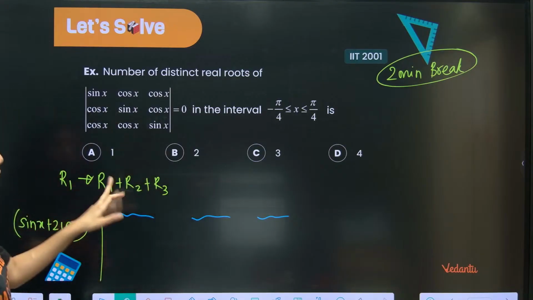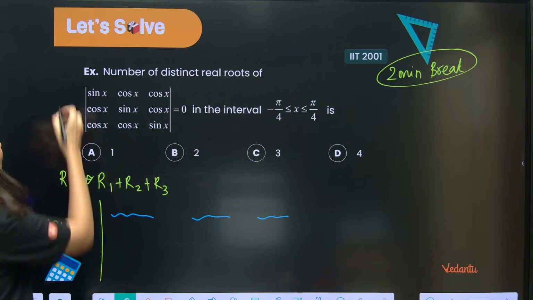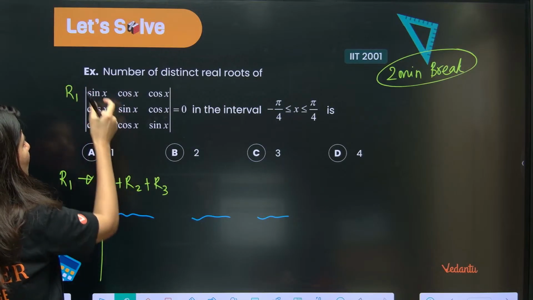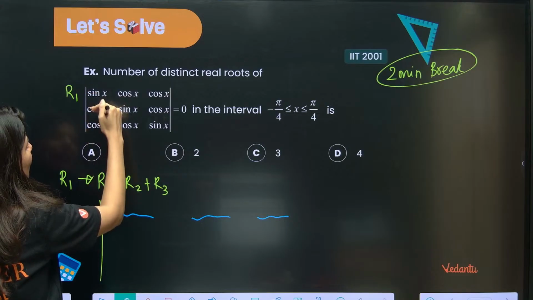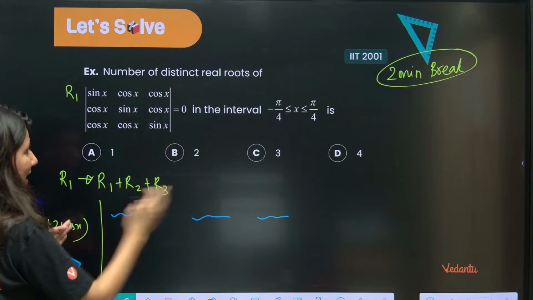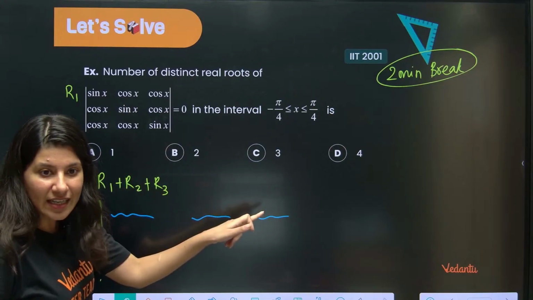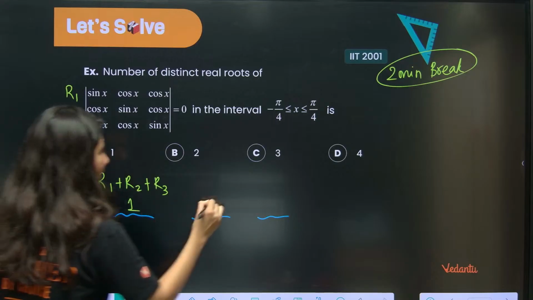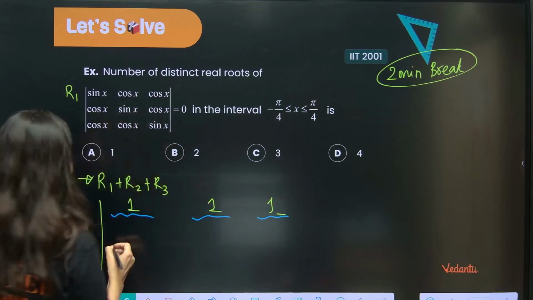So R1 goes to R1 plus R2 plus R3. Row 1 will get changed to row 1 plus row 2 plus row 3, right? Sin x plus cos x plus cos x gives sin x plus 2 cos x, and every element of row 1 will be the same. So you take it common, and every element becomes 1. Rest everything will be same.